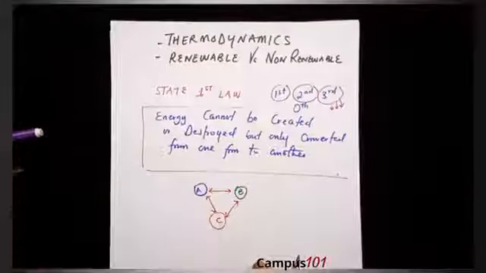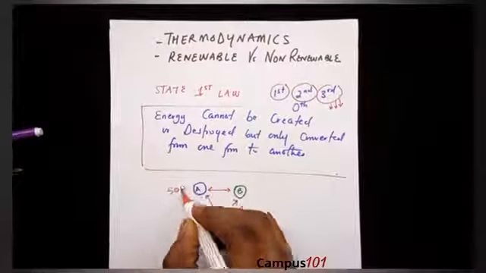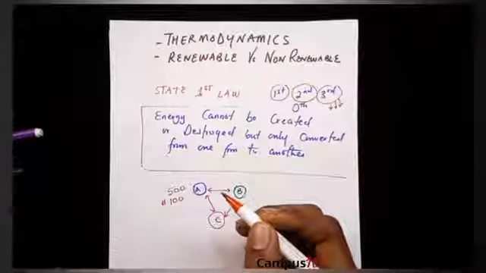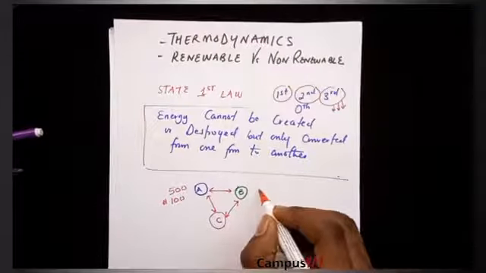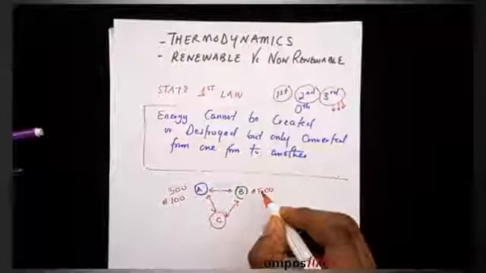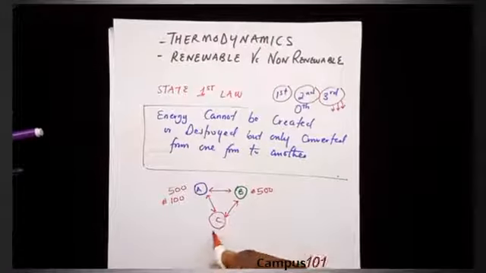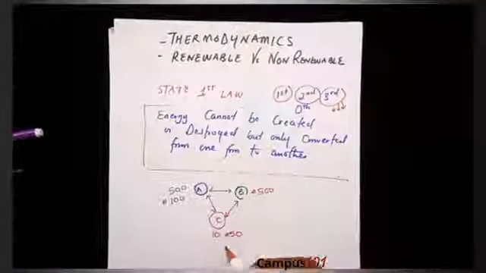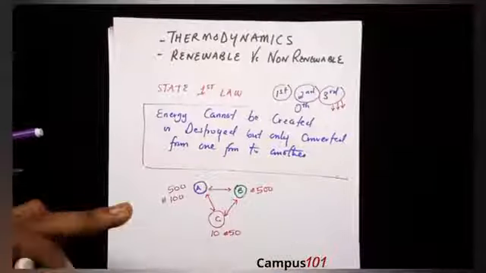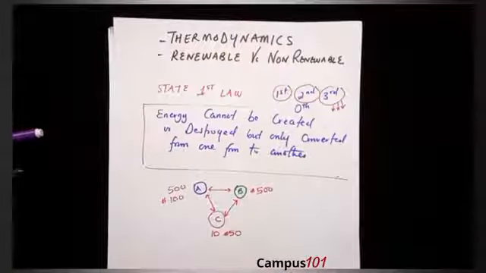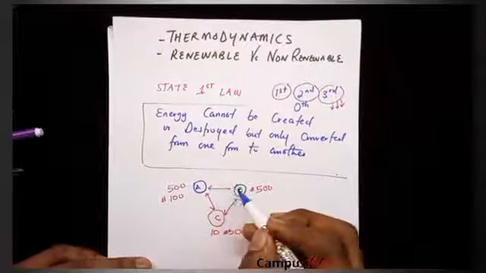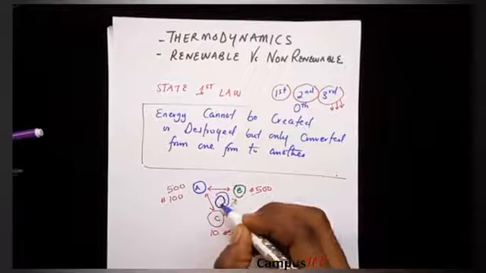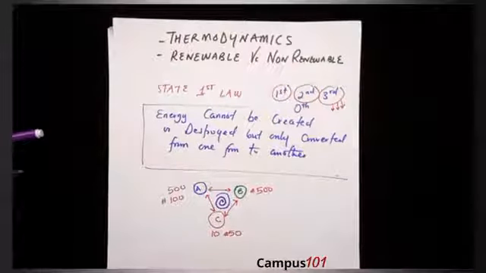You can say it this way: if you have 500 naira in 5 pieces of 100 naira notes, and this guy has 1 piece of 500 naira note, and then this guy has 10 pieces of 50 naira notes, all of us have 500 naira. It doesn't matter what denominations they are in. So it states that if 2 bodies are in thermal equilibrium with the third body C, all 3 are in equilibrium. So those are the laws of thermodynamics.